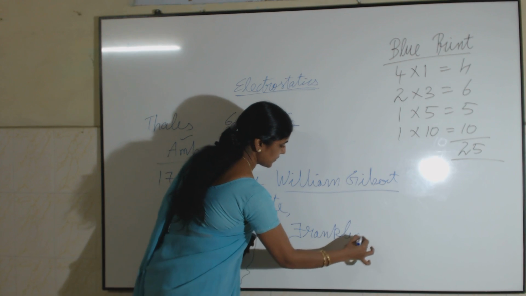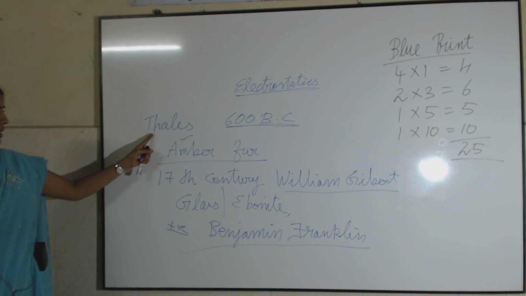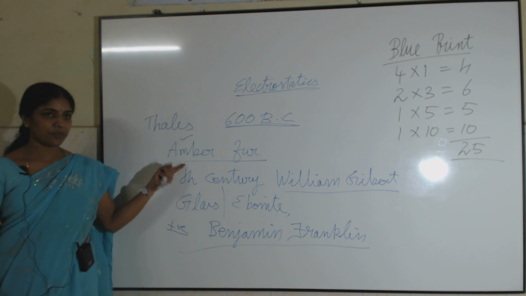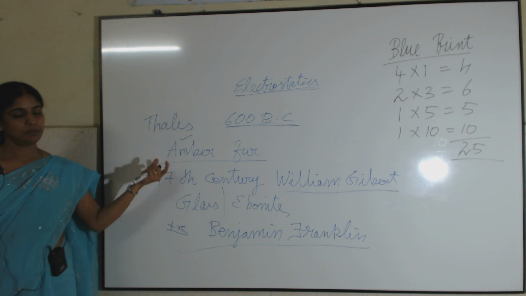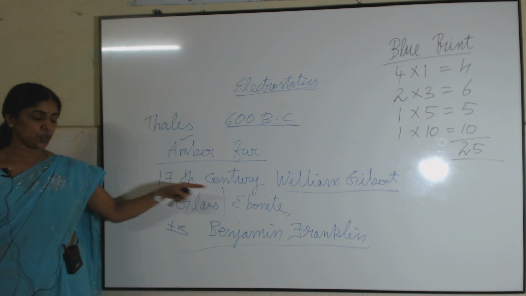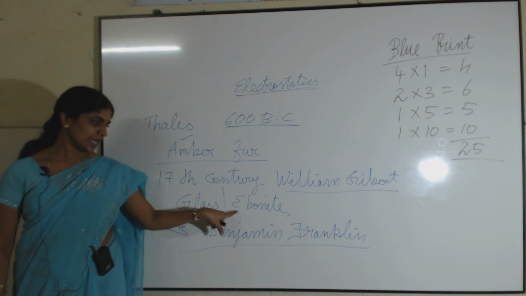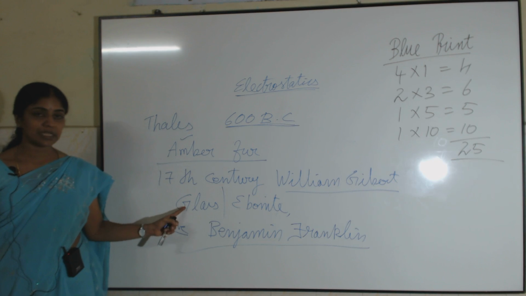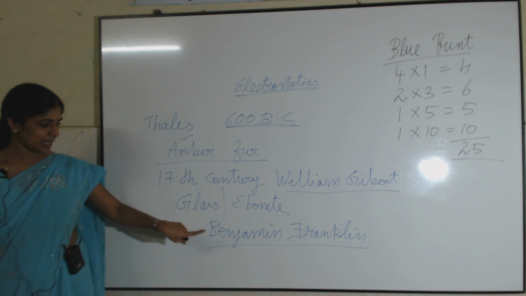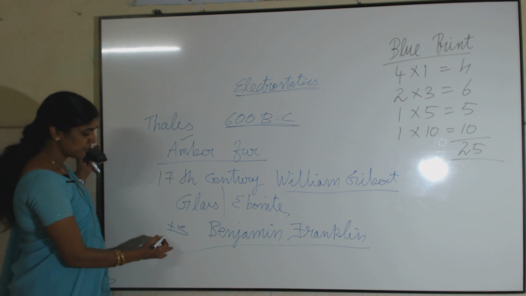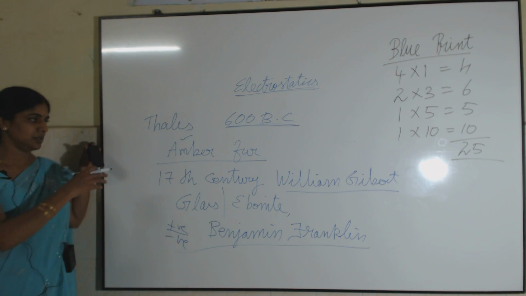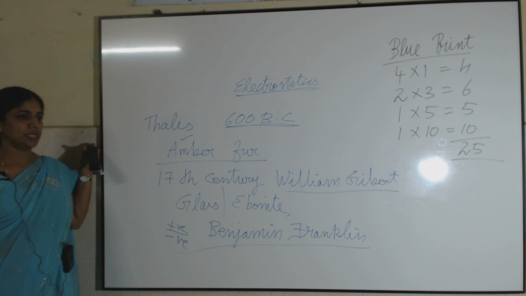So, this is the history of frictional electricity. First, Thales in 600 BC observed that when amber is rubbed with fur, this amber acquired the property of attracting light objects like bits of paper. Then came the scientist William Gilbert in the 17th century. He told that not only amber, but also certain materials like glass, ebonite, etc. also exhibited this property when they are rubbed with suitable materials. Then the classification of positive and negative charges was told by Benjamin Franklin, American scientist. Now, this was the history about frictional electricity.